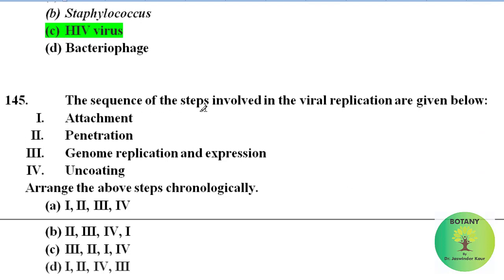The sequence of the steps involved in viral replication are given below. These are the 4 steps. Arrange the above steps chronologically. First step is the attachment to the host, second is the penetration, third is the uncoating, fourth step is the genome replication and expression. So the correct option is option D.